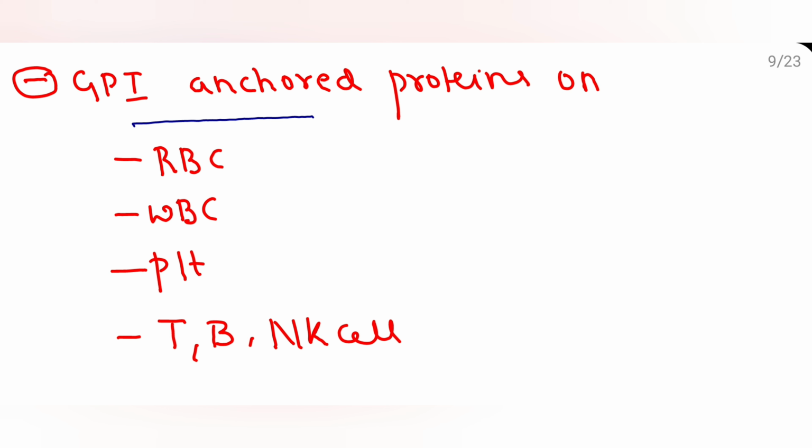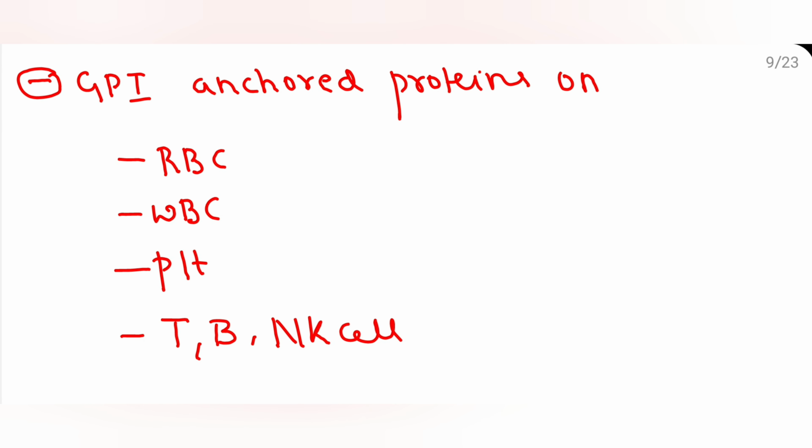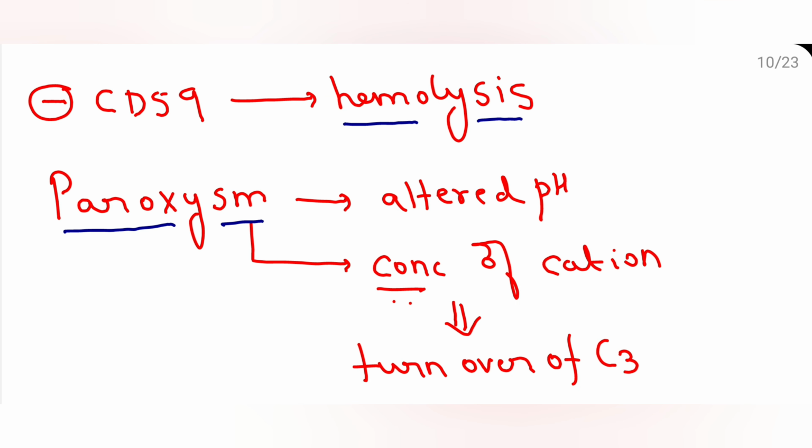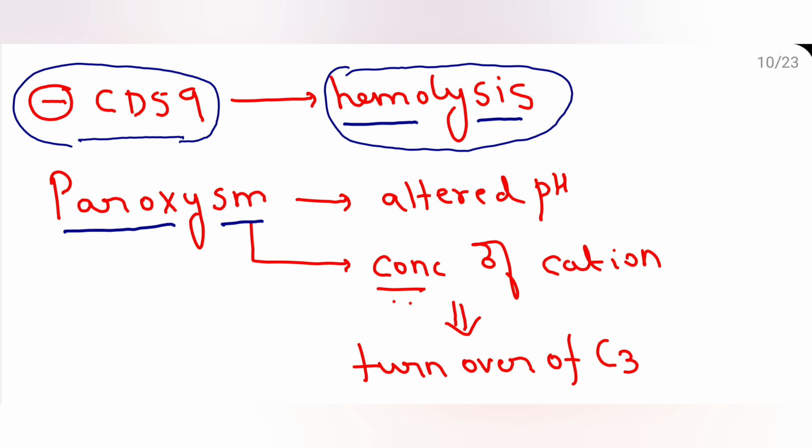There is partial or total deficiency of GPI anchored membrane protein, not just on RBC but also on WBC, also on platelet, T cell, B cell, NK cell. So there is no membrane protein. The absence of CD55, more than that, absence of CD59 is solely responsible for intravascular hemolysis.